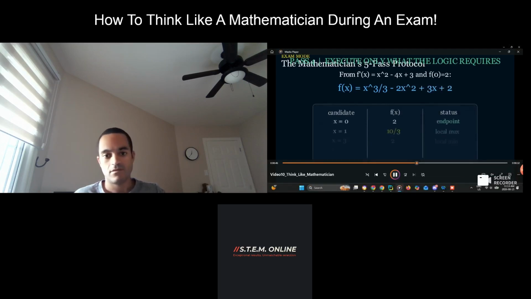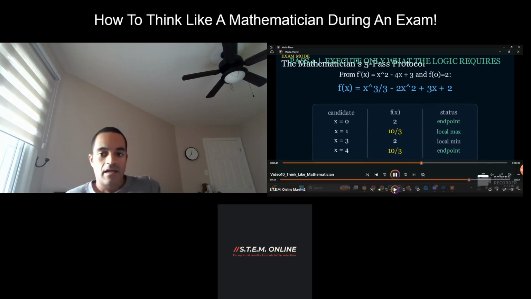And I've made a table. Make sure you make a table. At x equals 0, we get our f of x at an endpoint. I'm comparing the local max, local min, and endpoints. At x equals 0, we substitute x equals 0 into our original function, and we should get f of x being 2. That's an endpoint. We're using the original initial value f of 0 equals 2 in our original function f of x.